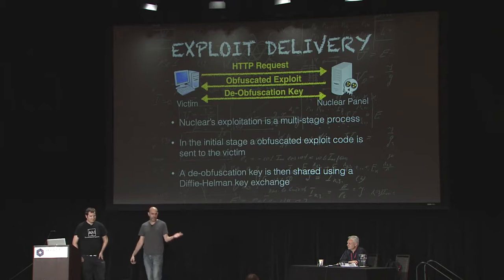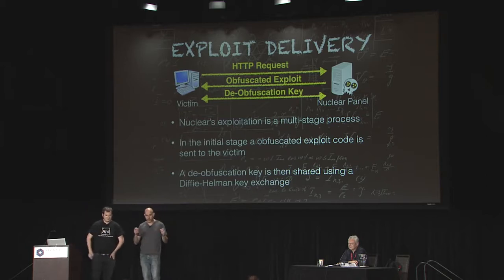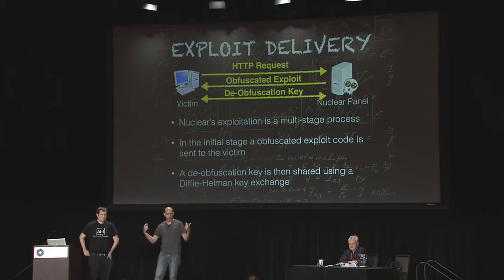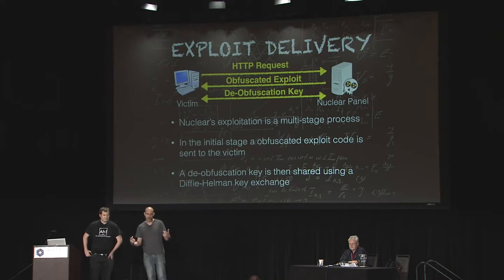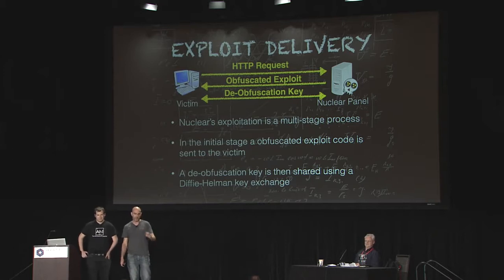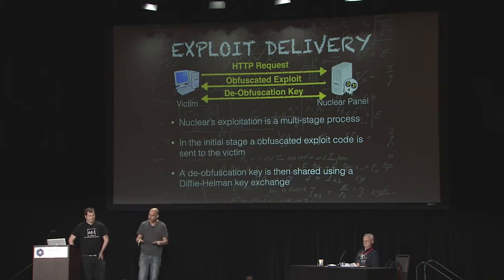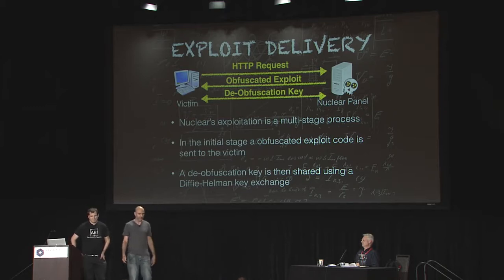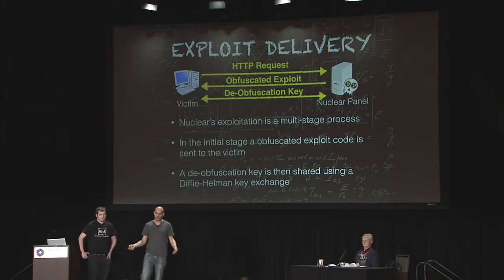There's an HTTP request being sent, and then the victim is served with an obfuscated exploit, and then a key must be shared between the Nuclear panel and the victim in order to deobfuscate this exploit. The vulnerability is triggered, and you know what happens next, right? And what they did in order to share this key is they used the Diffie-Hellman key exchange, which you must agree is a pretty smart thing to do, right? I was pretty impressed, but let's look at how they did it.